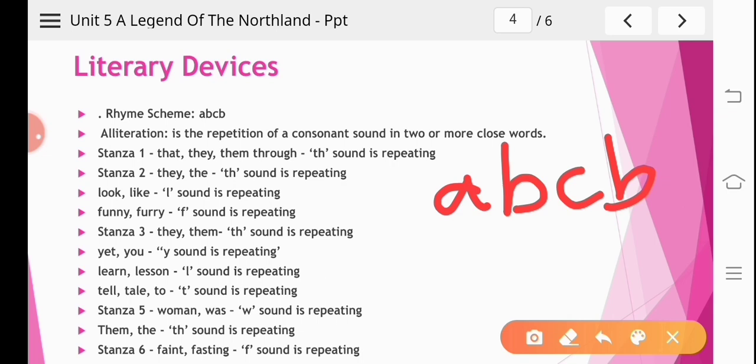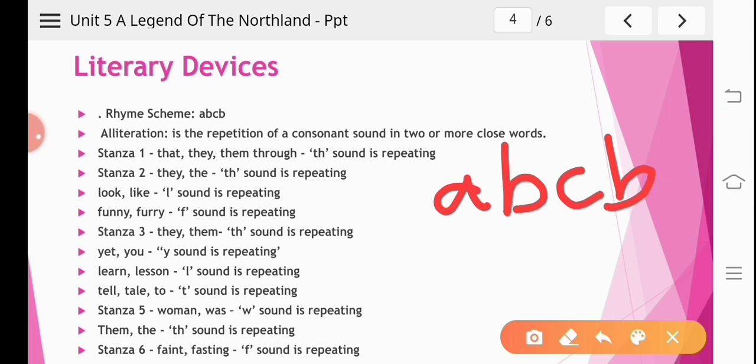Now you can see in the next point, alliteration, which is a literary device used in this poem. What is called alliteration? That is the repetition of a consonant sound in two or more close words.